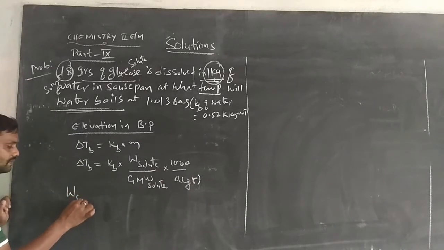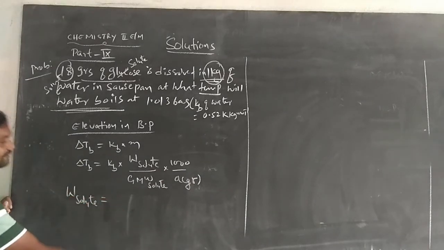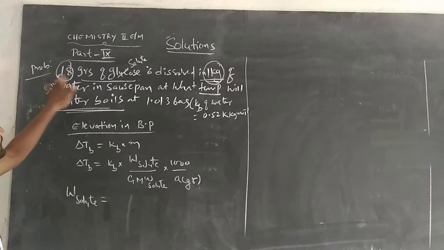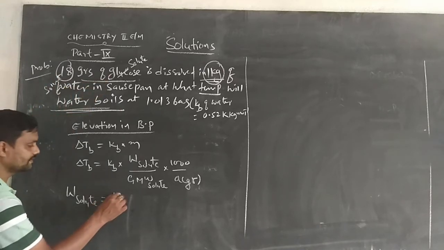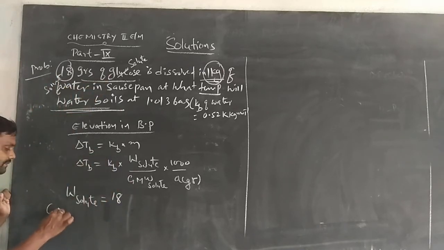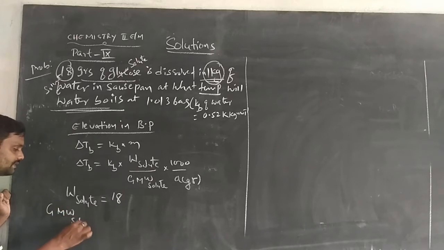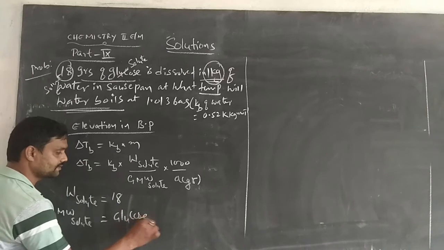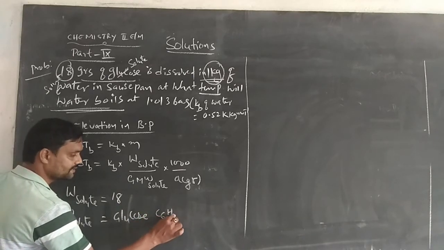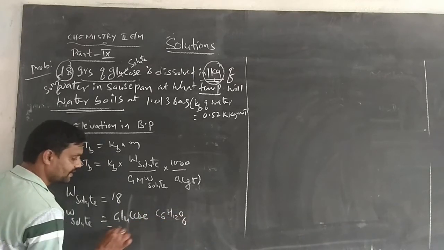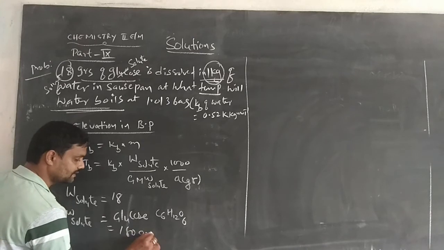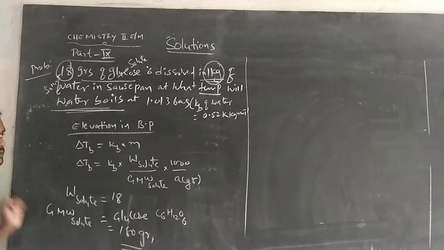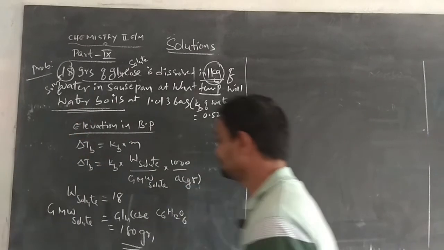Where W solute, weight of solute in the given problem, is 18 grams. Gram molecular weight of solute: here glucose acts as the solute. Its formula is C6H12O6 and its gram molecular weight is 180 grams.